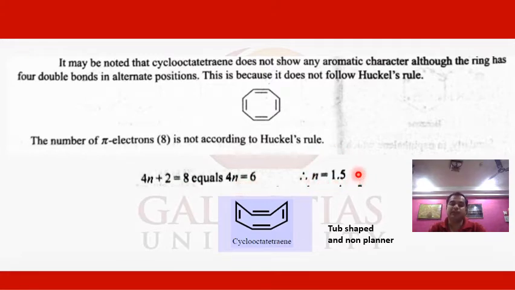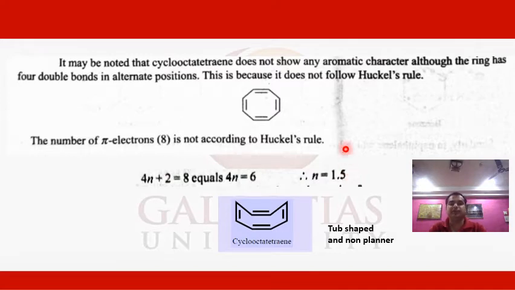That means it will not follow the Huckel rule, because according to the Huckel rule, the n value must be an integer: 0, 1, 2, 3. But in the case of cyclooctatetraene, because we have 8 pi electrons, the value is coming as a fraction, that is 1.5. So it must not be aromatic in nature.